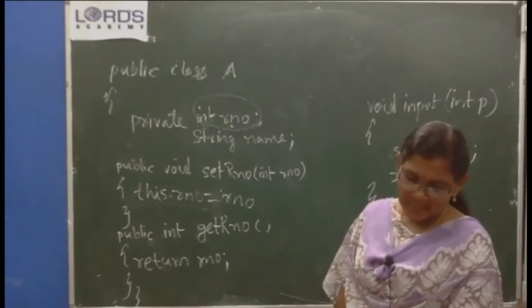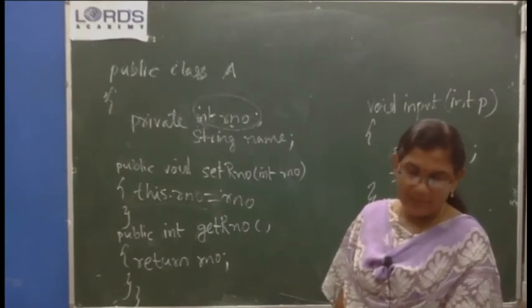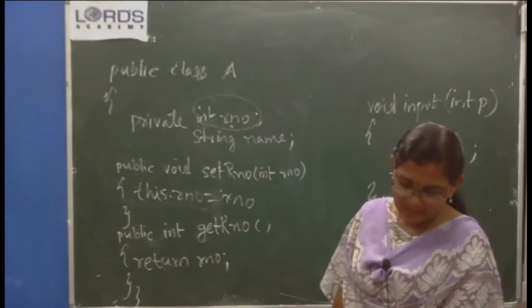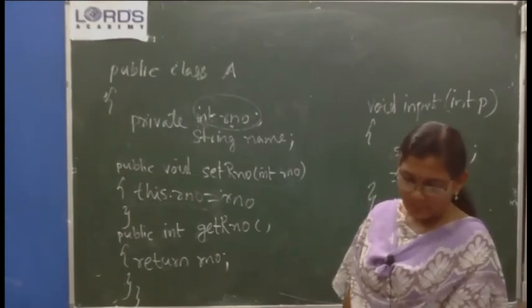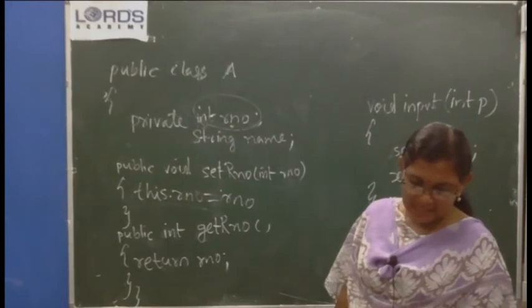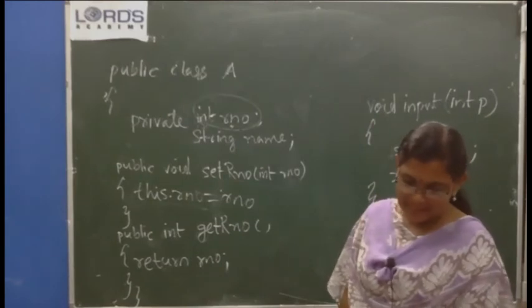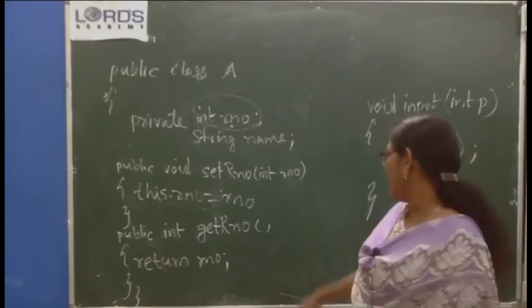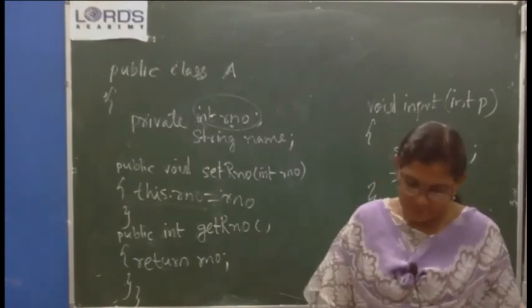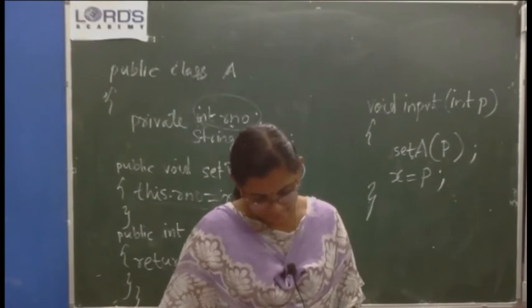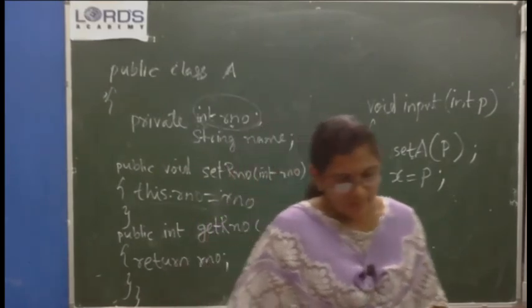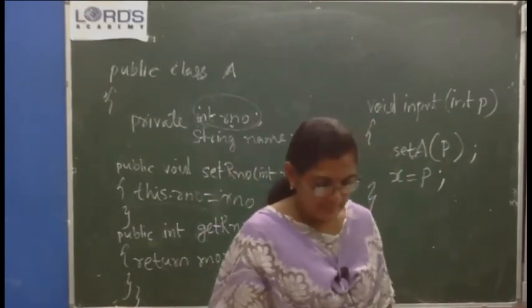Add one more statement before x equal to p. We have to set the value for that variable, isn't it? Then only we can ask the computer to return the value. So by calling the setA method, there is a method called the setA method. Set A and pass a value. Then only it will be perfect. Got the idea?